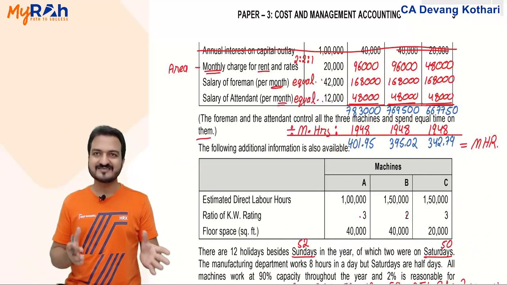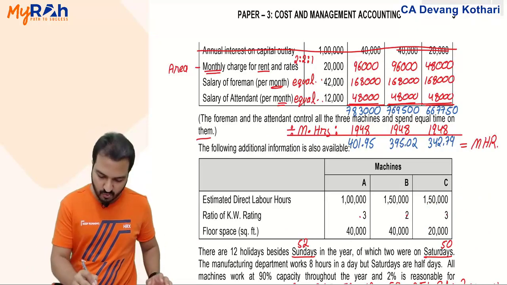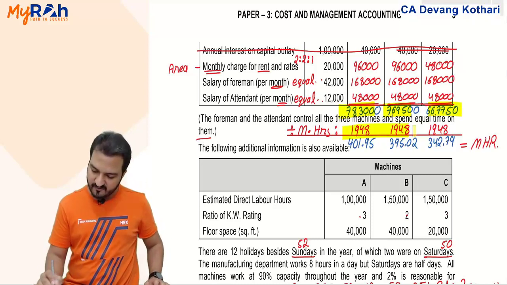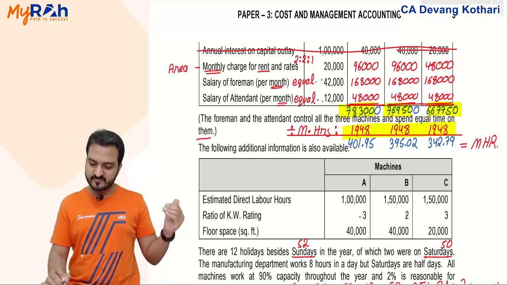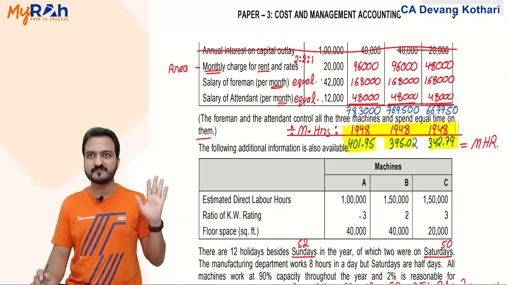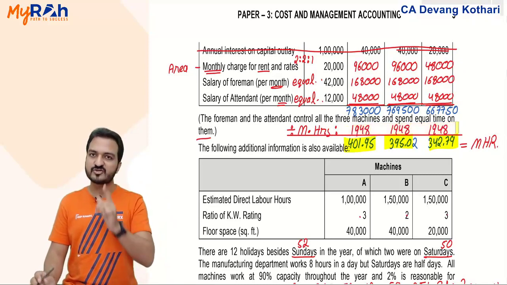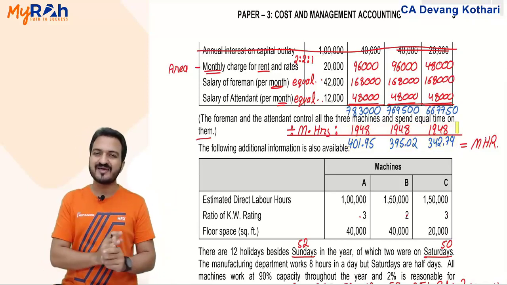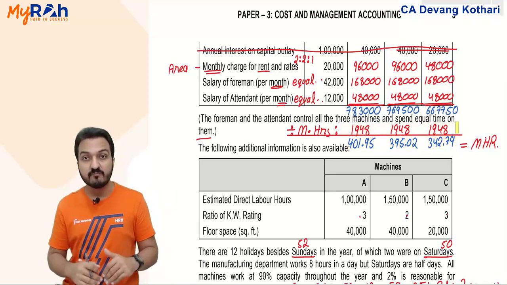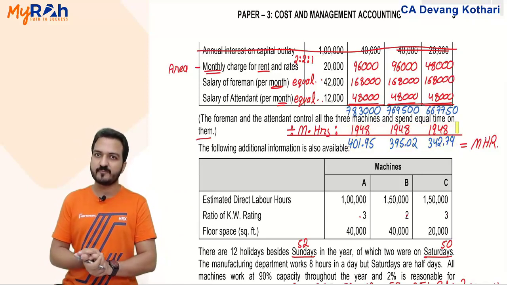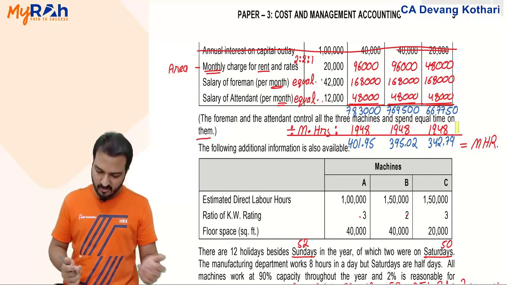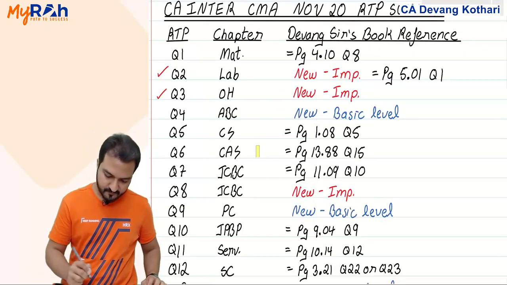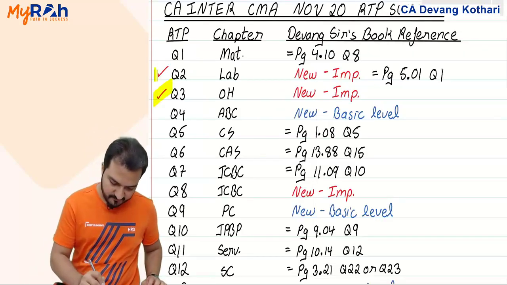Okay, so if I just add them all up, it gives me the totals in each column like this. Divide by 1948 machine hours, it gives me machine hour rate like this. Yes, this answer will match with the answer given in your RTP. And the method which I have shown here is a more simplified method than the one given in the RTP. Done? Yes. Okay. So that covers my question number 3.